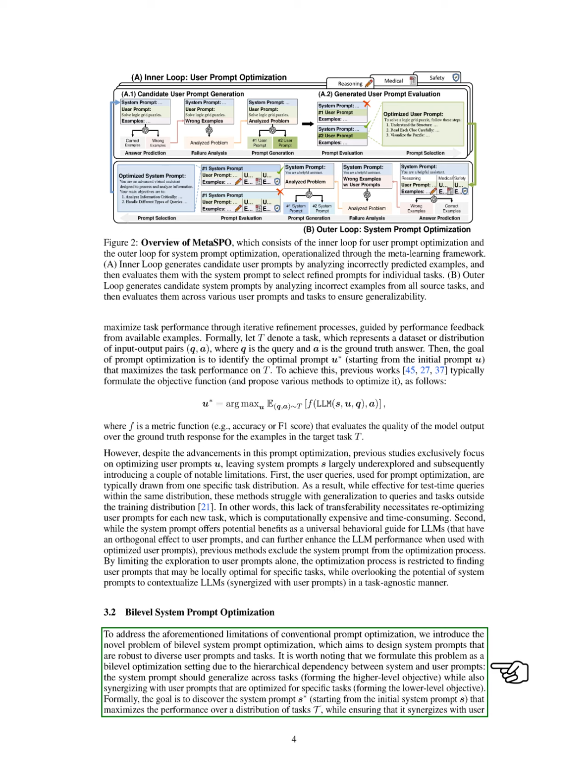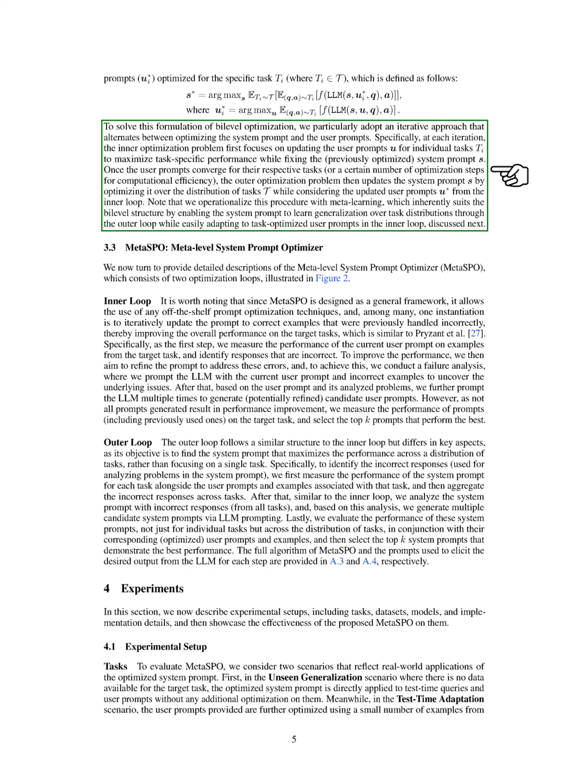We aim to find the best system prompt, starting from an initial version, that enhances performance across a range of tasks. This involves ensuring that it works well with user prompts optimized for specific tasks. To tackle this bilevel optimization, we use an iterative method that alternates between refining the system prompt and the user prompts. In each iteration, we first update the user prompts for individual tasks to boost their performance while keeping the system prompt fixed. Once the user prompts stabilize, we then update the system prompt by optimizing it across all tasks, taking into account the improved user prompts.